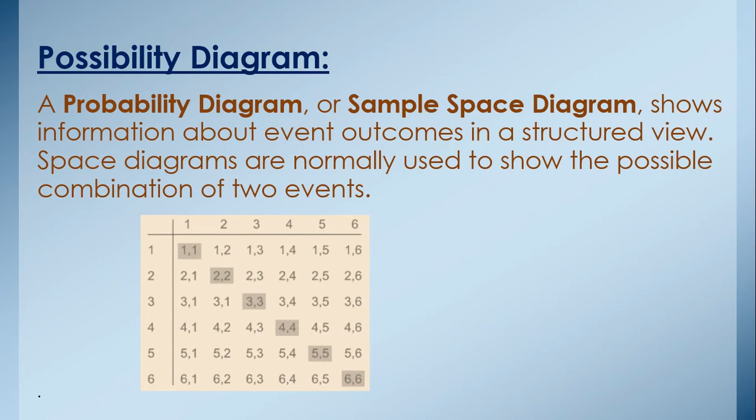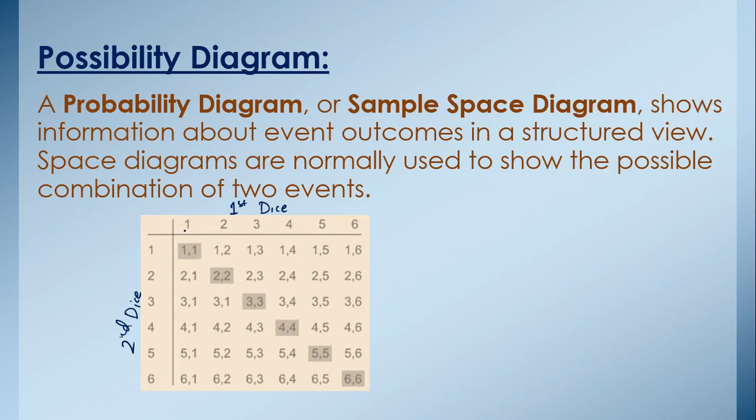So here we have an example of two dice. Here we have one of the dice, so we can say that here we have the first dice. Okay, and on this dice we have number 1, 2, 3, 4, 5, 6, and similarly here we have another dice, and on this dice again we have number 1, 2, 3, 4, 5, 6. So if we write the possible outcomes in the possibility diagram, how will we write it?